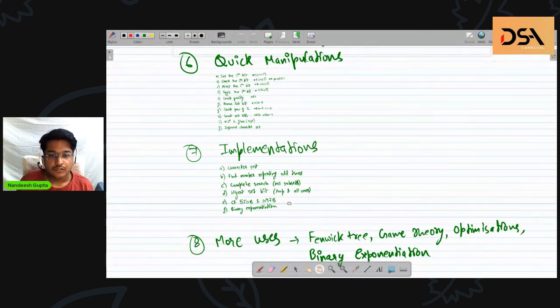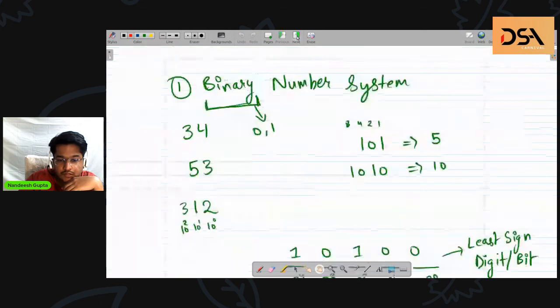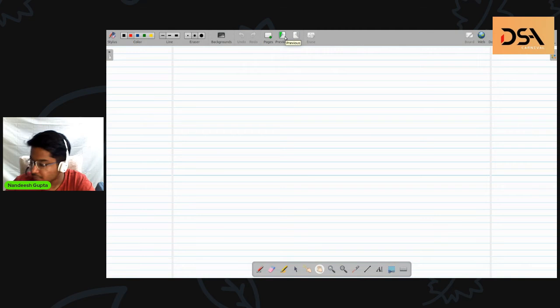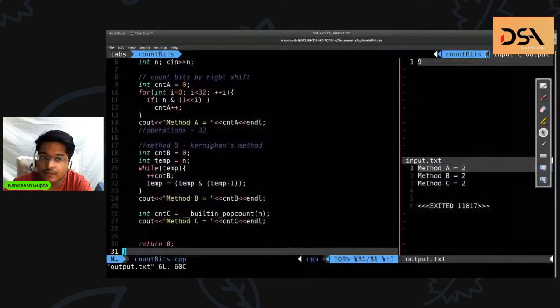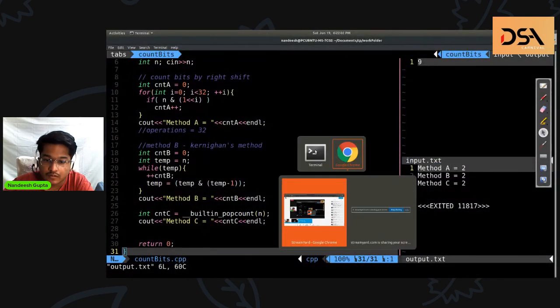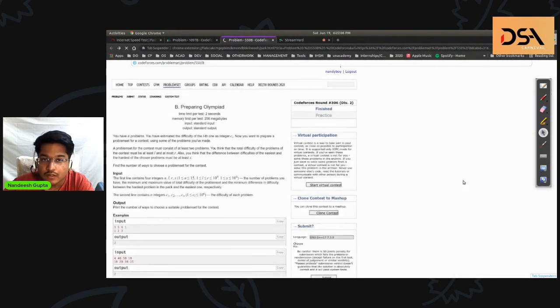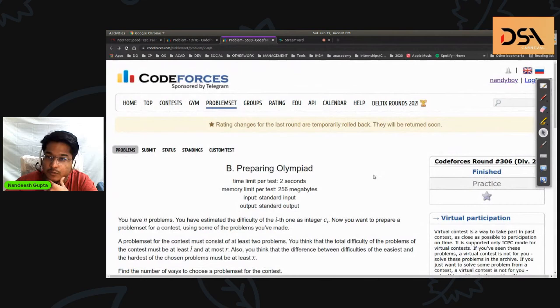Okay, cool. So the first implementation is character set, then number of repeating odd times, complete search, highest. Let's start with complete search, and then solve a problem. So let's solve a problem from Codeforces. I had the problem already opened. So let's solve this problem.